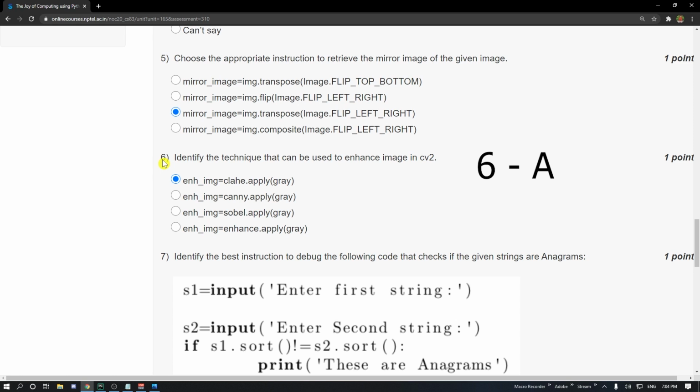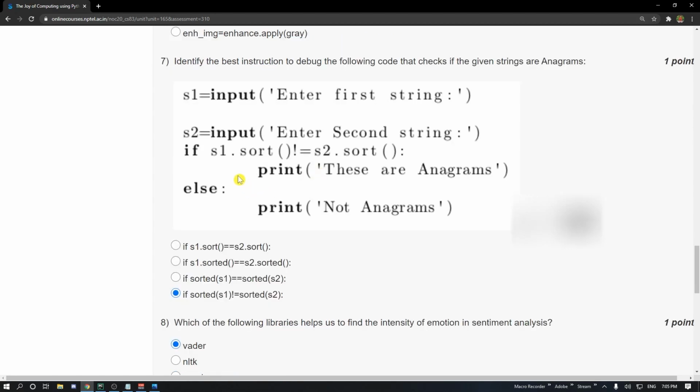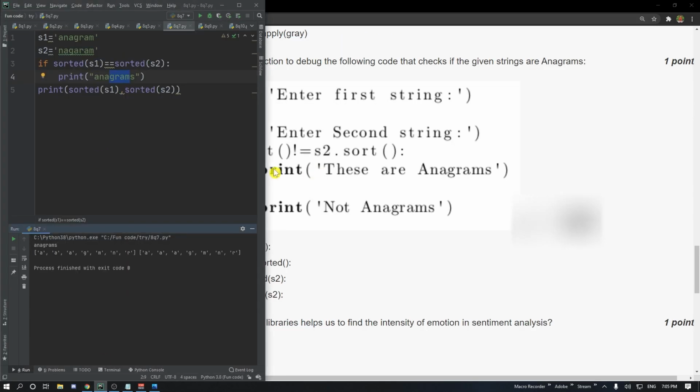Identify the technique that can be used to enhance an image. For this question 6, the answer I feel is A, since Canny and Sobel are used for obtaining the edges of an image, and enhance does not exist. For question number 7, the answer is option number D, as you can see in this program.